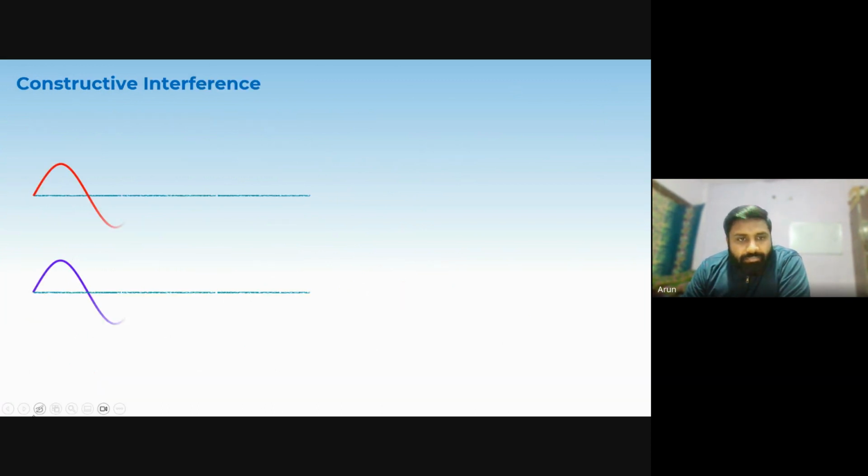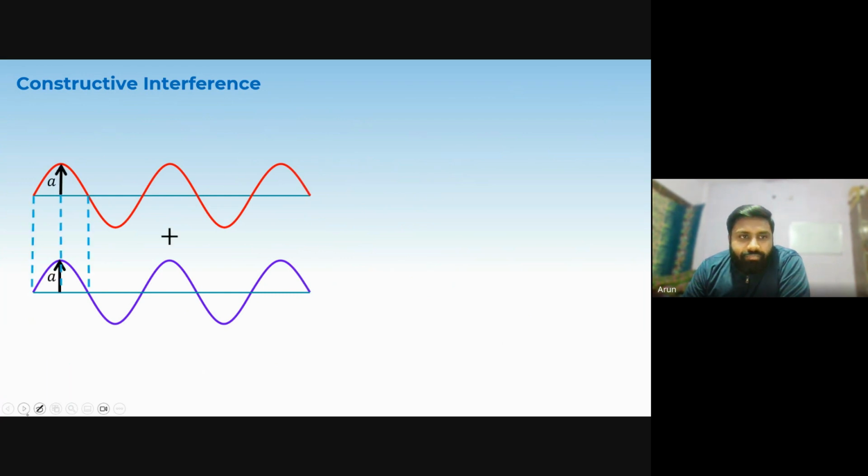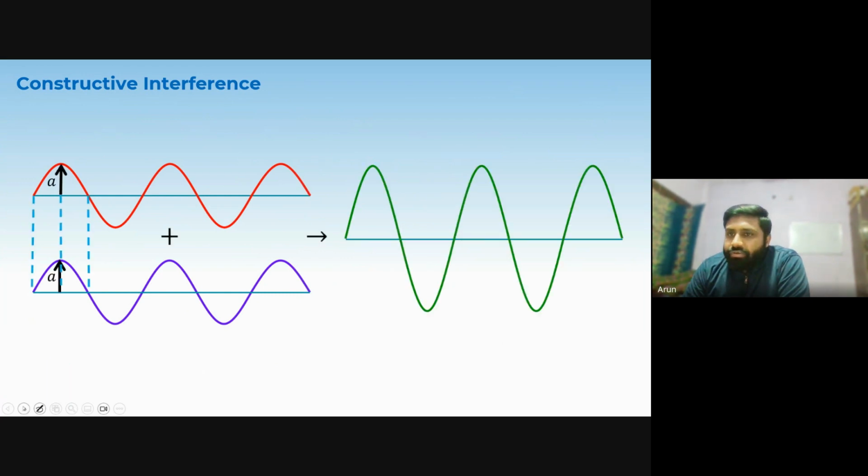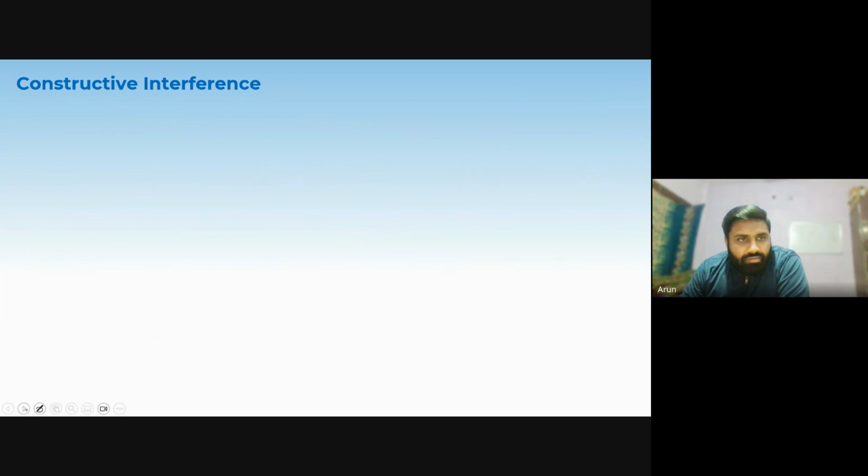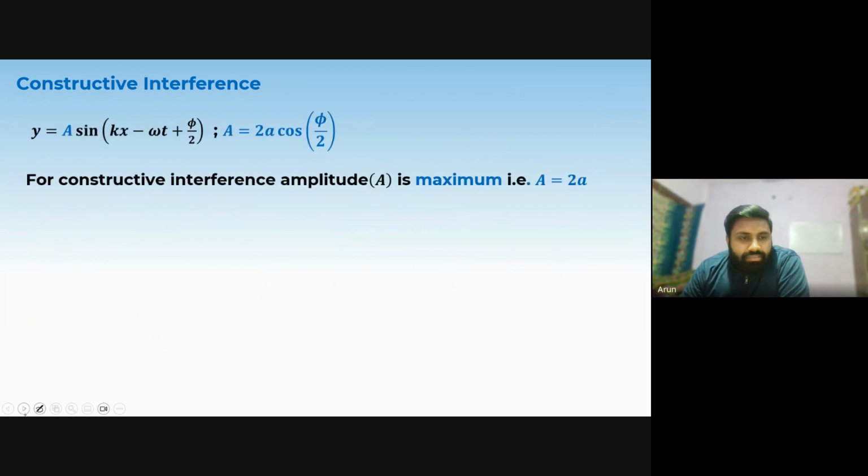If the amplitude of the resultant wave becomes maximum, that new wave pattern will be a constructive interference wave pattern. So for constructive interference, this A should be maximum, which means A is equal to 2a. Why 2a?